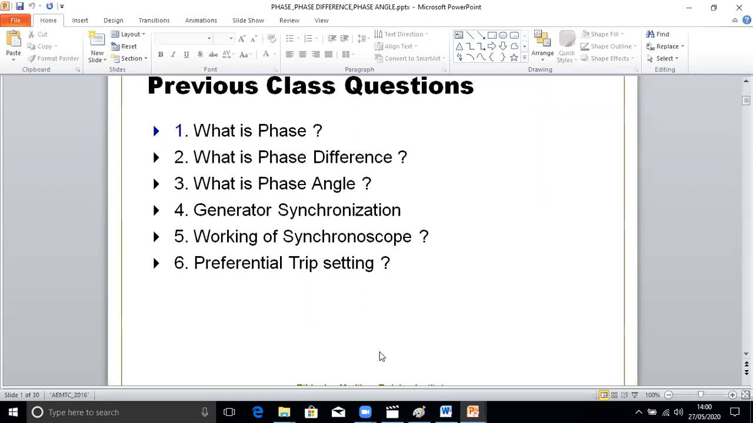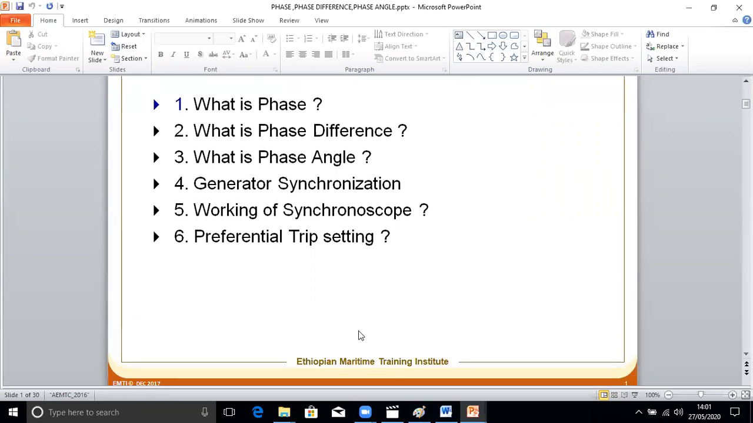So these questions are: what is a phase? What do you mean by phase difference? What is a phase angle? And basically, these are related to generator synchronization and the working of a synchronoscope and preferential trip. Last time somebody asked about the preferential trip. So I will just go through this, and then we will switch over to our topic on distribution.